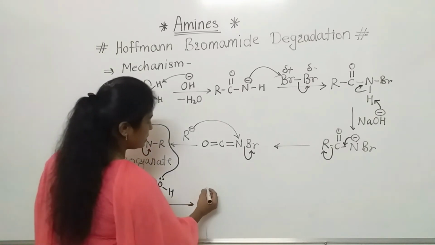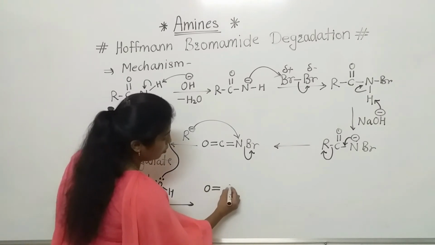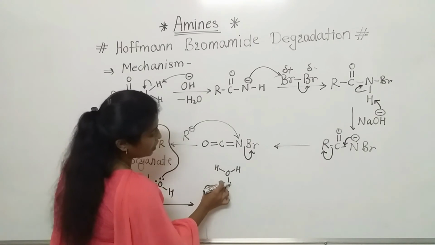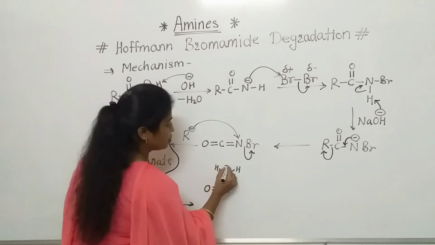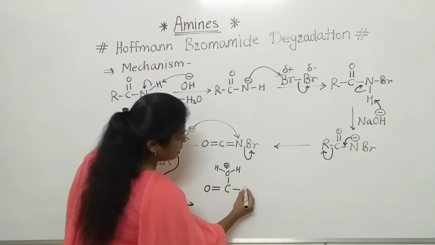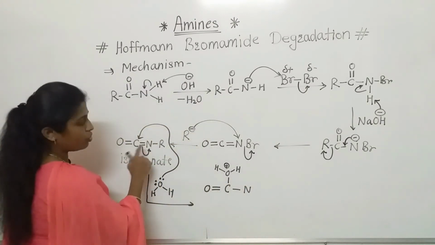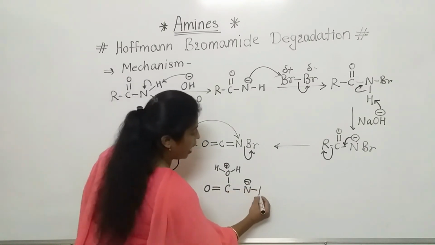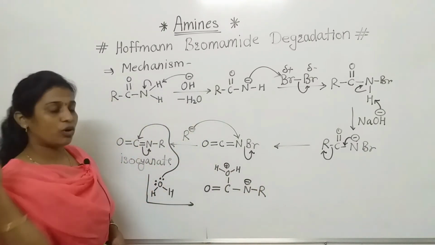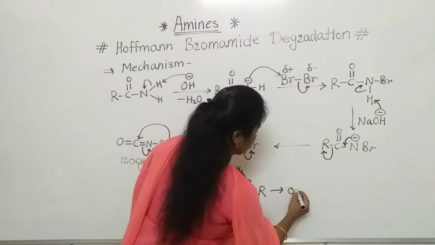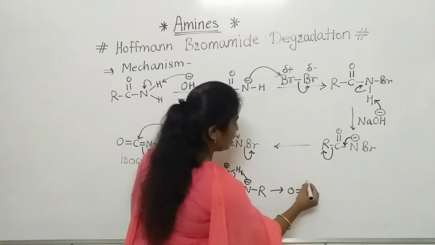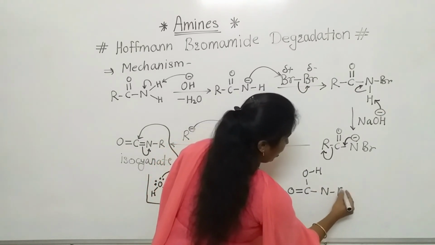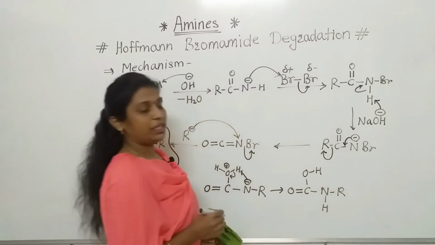What will be the reactions here? Oxygen double bond carbon, here is the water molecule, oxygen has formed 3 bonds, meaning oxygen will carry a positive charge. Nitrogen gets these electrons, so nitrogen will carry a negative charge and the R group will be as it is. Now here oxygen double bond carbon, OH will be there, nitrogen and R, and here will be the H.